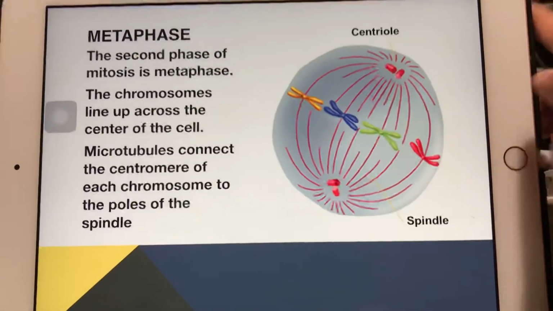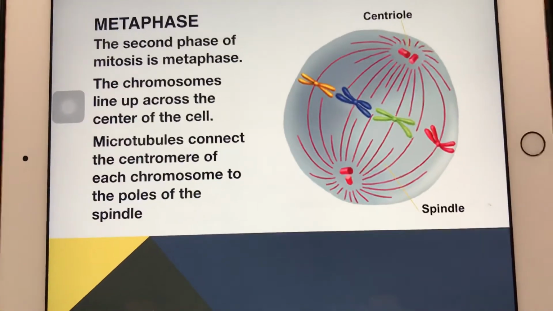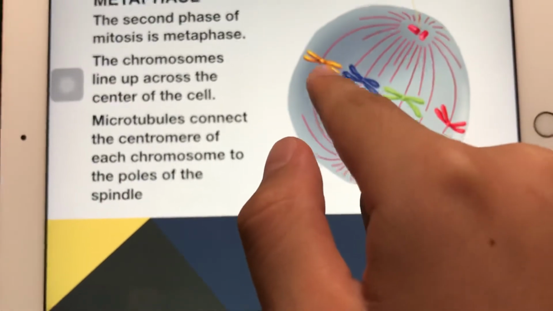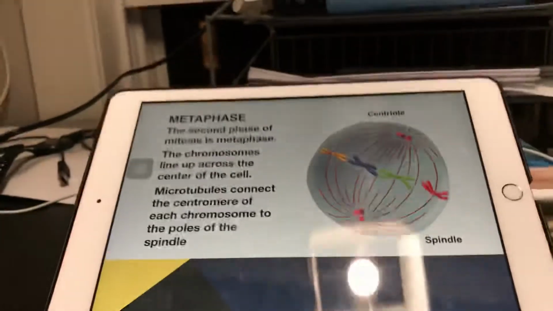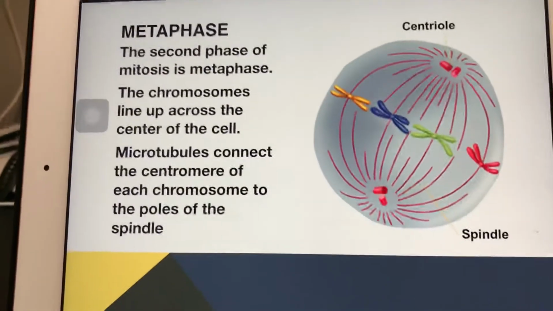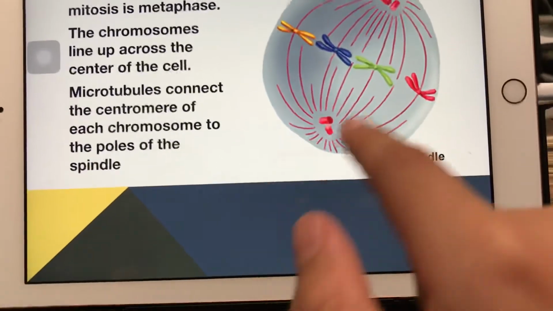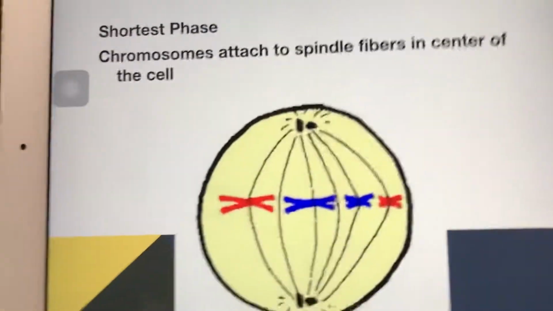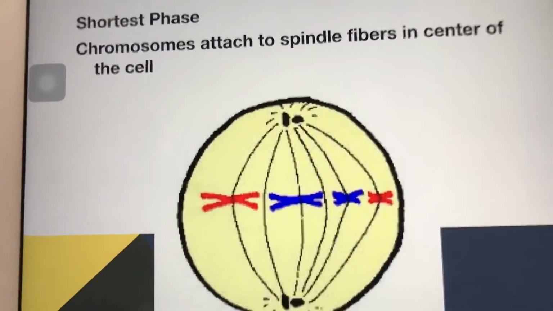Moving on. Metaphase. The second phase of mitosis is metaphase. The chromosomes line up across the center of the cell, so microtubules would connect to the center point, the centromere, of each chromosome to the poles of the spindle. Summary of metaphase, the shortest phase. Chromosomes are attached to the spindle fibers in the center of the cell.